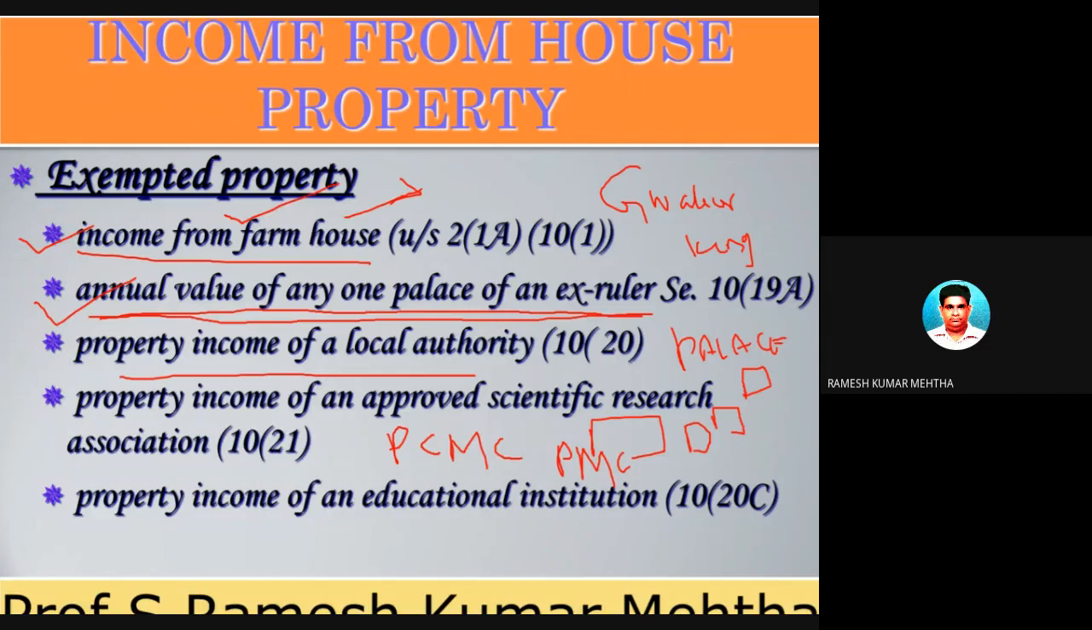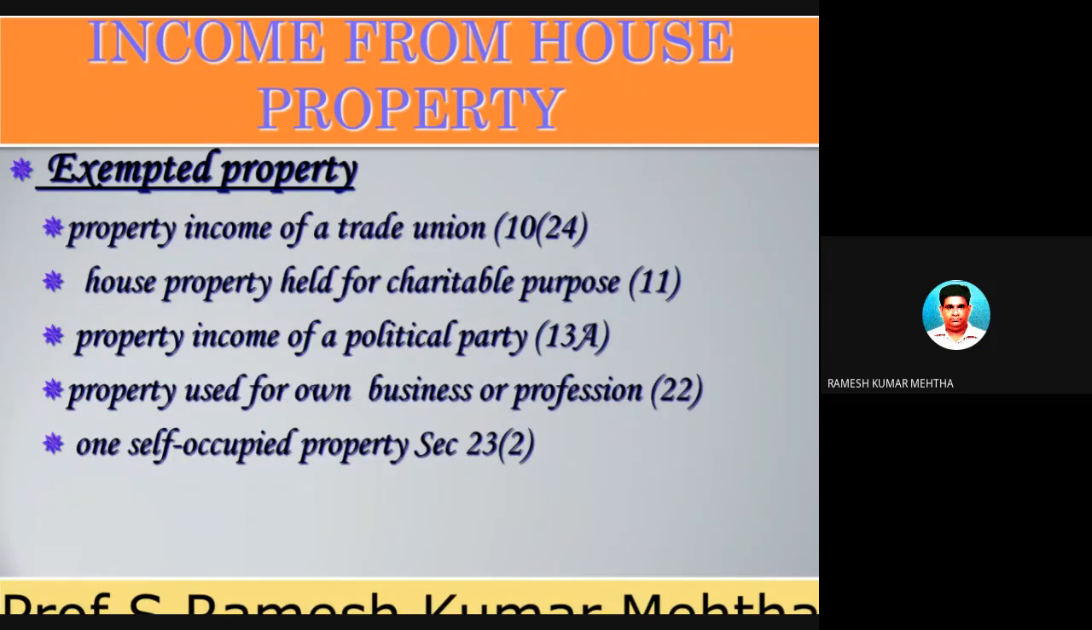These are some of the income from house properties which are exempted, like income of an approved scientific research association, income of an educational institution, property income of a trade union, house property held for charitable purpose. For example, this one you can understand. For example, there is a BJP party.